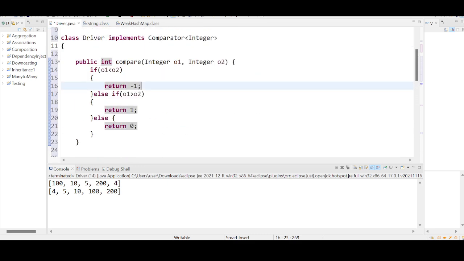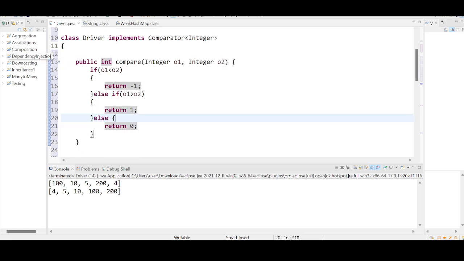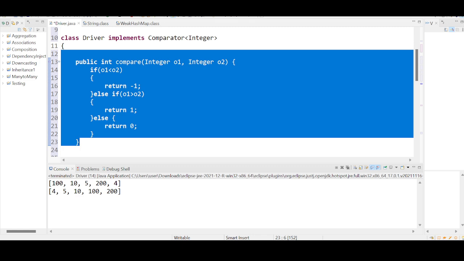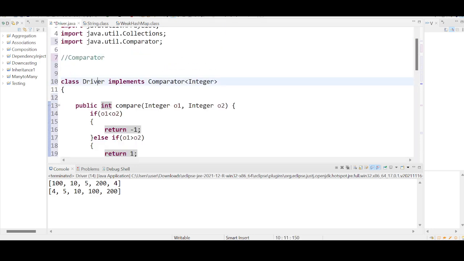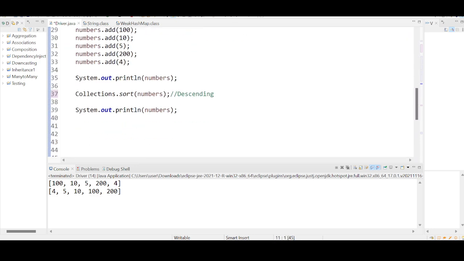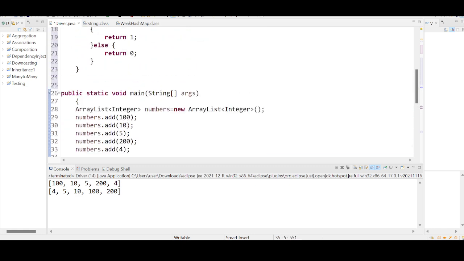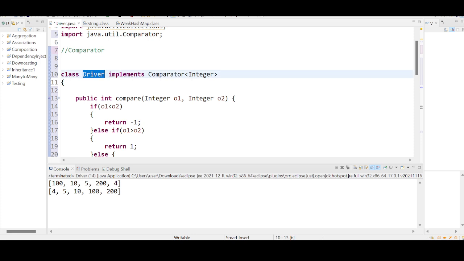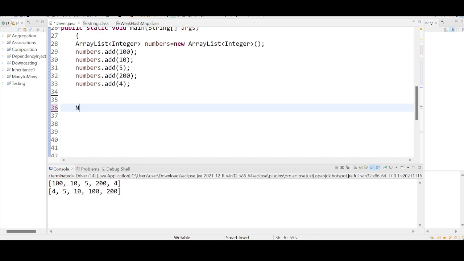So how can I utilize this compare method? This is an abstract method. How can anyone utilize this abstract method? I need to create an object for this driver class. Let me remove all this. So this driver class is implementing the comparator interface. Just create an object for the driver class: Driver obj equal to new Driver.